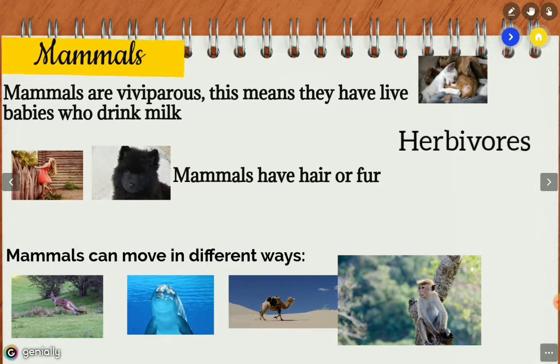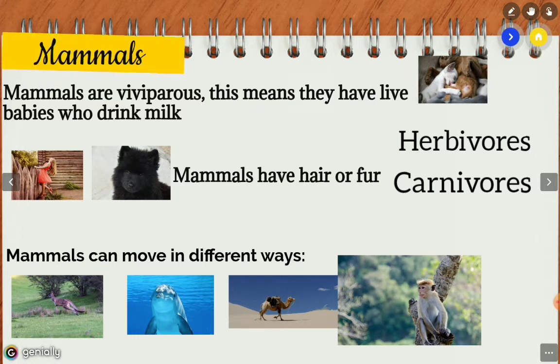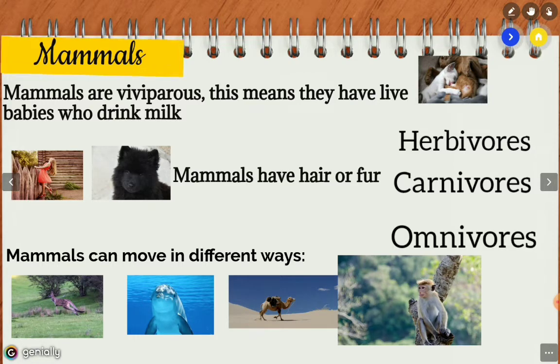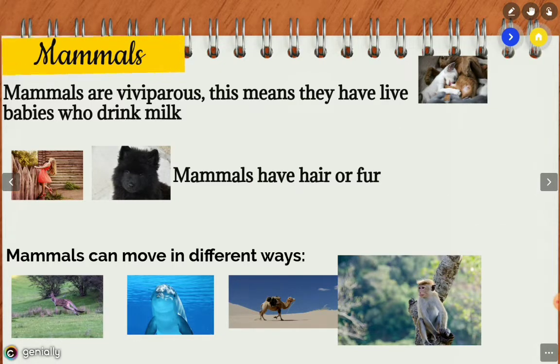Herbivores only eat plants. Carnivores, they eat meat. Or omnivores. The omnivores feed on both meat and plants, such as pigs or humans. Remember, we are omnivores, okay?